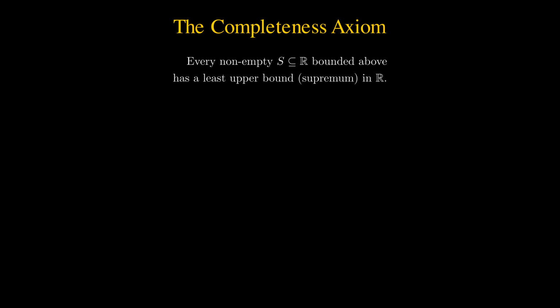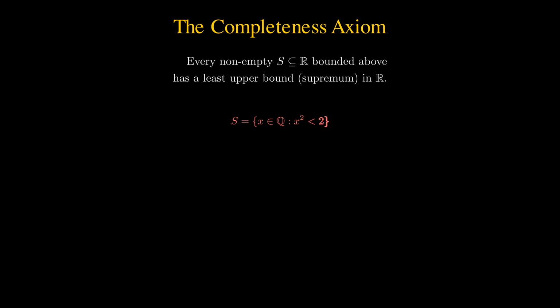Finally, we have the completeness axiom. This is the most important and unique axiom that sets the real numbers apart from other number systems, like the rationals. The completeness axiom states that every non-empty subset of the real numbers that is bounded above has a least upper bound, or supremum, in the real numbers.